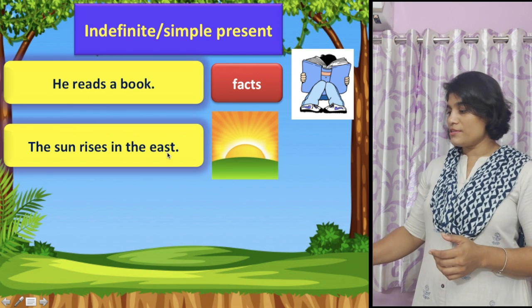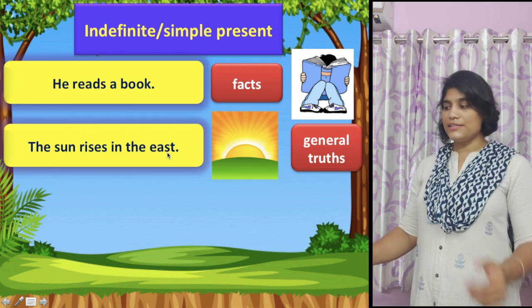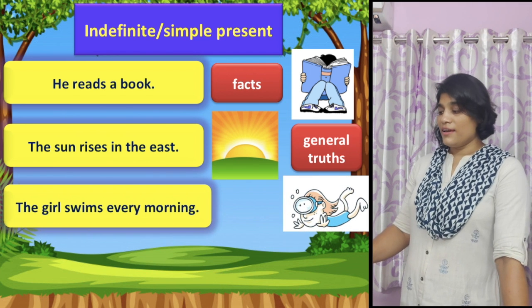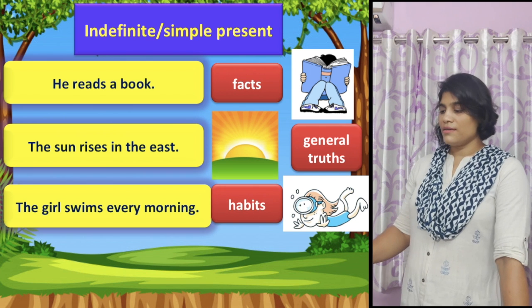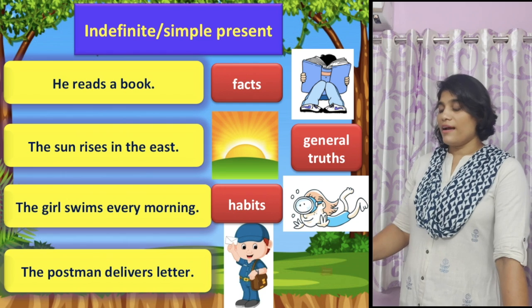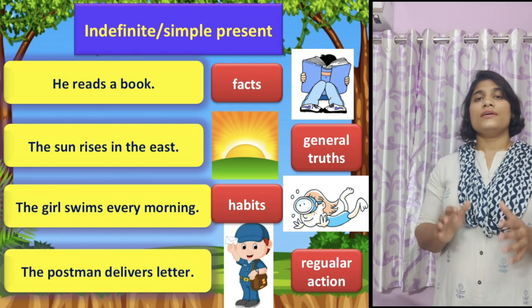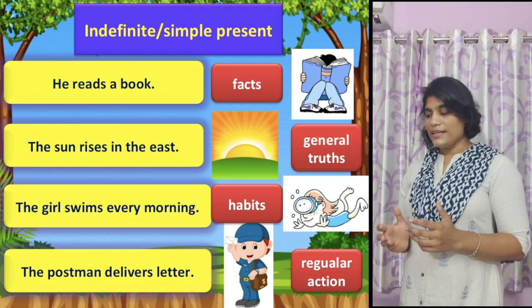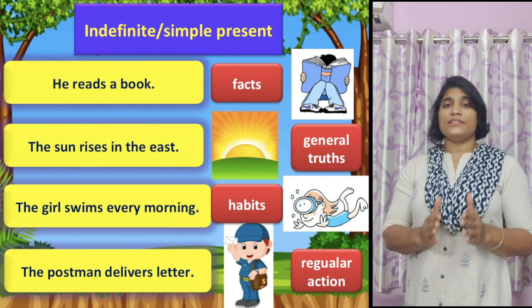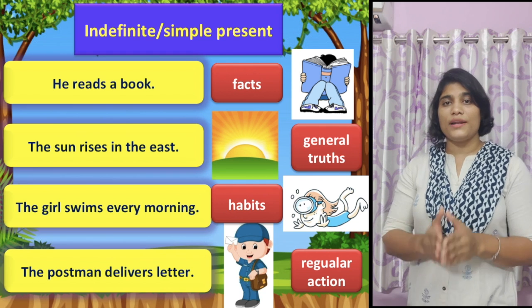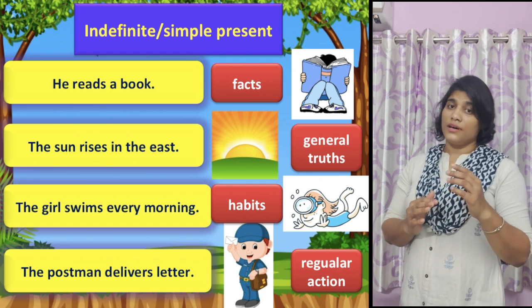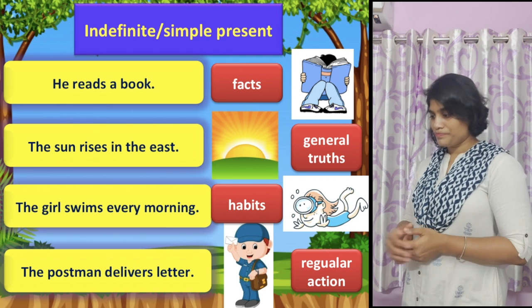It is a universal truth or general truth. The girl swims every day. That is her habit. And the postman delivers letters. That is a regular action of a particular person. That is why in all these cases you find the same thing. If the subject is singular in number, then you have to use s or es after the verb.